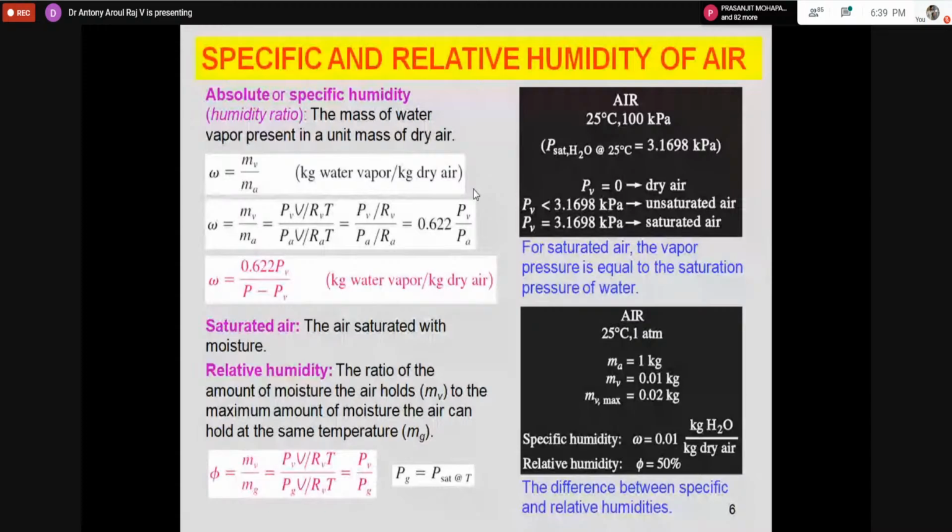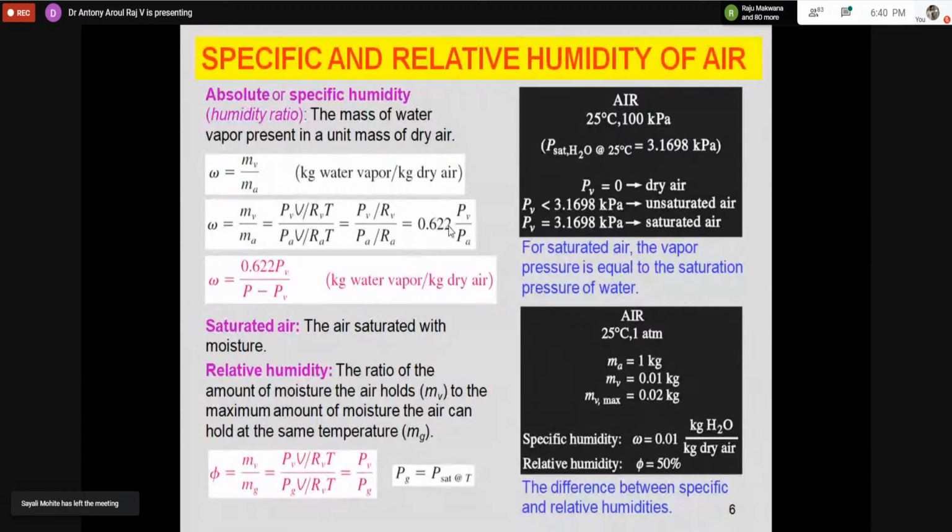Then the next important parameter is the specific humidity. So what is specific humidity? The specific humidity tells about the amount of moisture present in the air. It is the ratio of the mass of water vapor to the mass of air. A lot of these things are there: m = PV/RT, where V and T will be the same, and we can substitute R_v, the gas constant for vapor, and the gas constant for air, and after that you will get this expression.